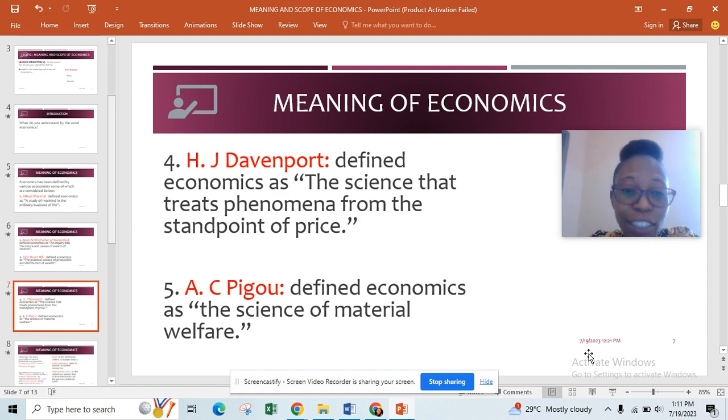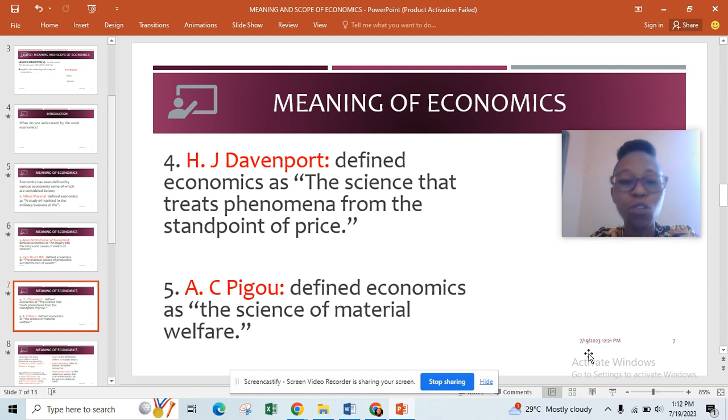Davenport. He defined economics as the science that treats phenomena from the standpoint of price. He regarded economics as a science that treats various topic concepts. That's what he meant by phenomena, various concepts from the standpoint of price. Now you agree with me that whatever... let me shed a little light on this particular definition.